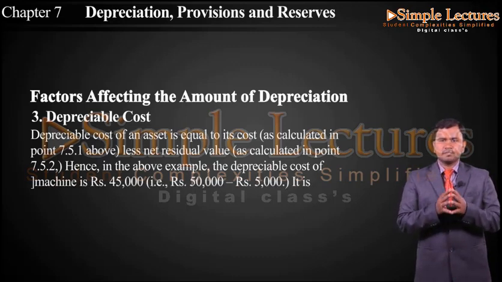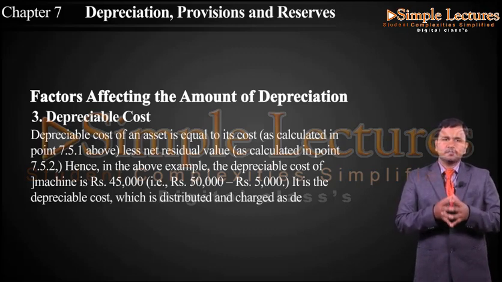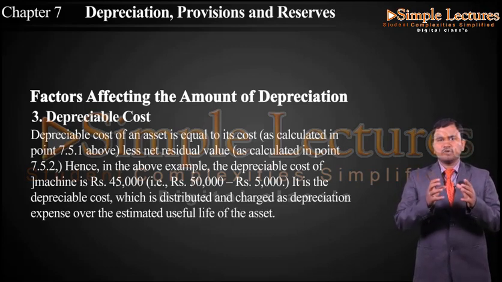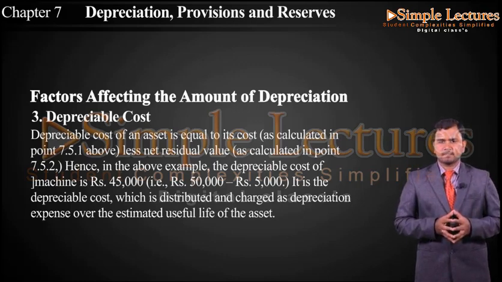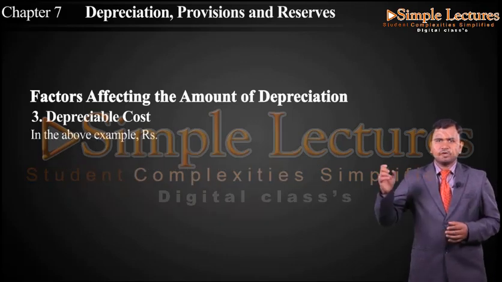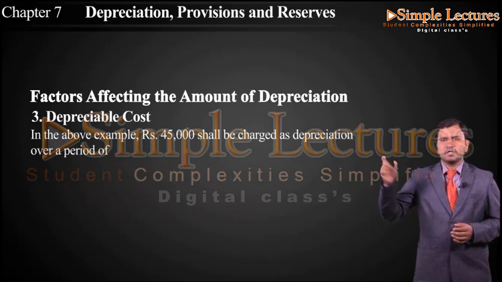So it is the depreciable cost which is distributed and charged as depreciation expense over the estimated useful life of the asset. So here, what value we are going to reduce, that particular value will be called the depreciable cost. In the above example, 45,000 shall be charged as depreciation over a period of 10 years.